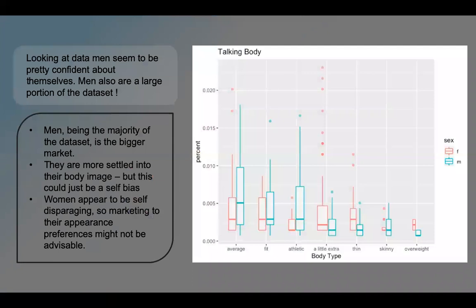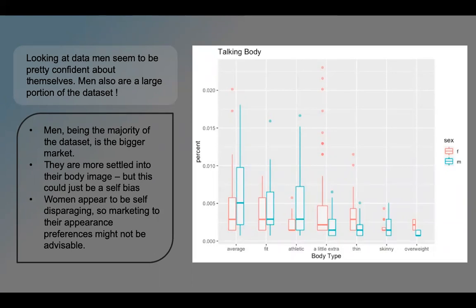So when we looked at the data set, we found that since a huge chunk of the data set is men, that is right off the bat a category, a market that is very important to us at OkCupid, and we want to make sure that we are providing a value add to them. That being said, most of the men in the data set have responded and said that just thinking about themselves, they are more settled in to how good they feel about themselves and how confident they are.